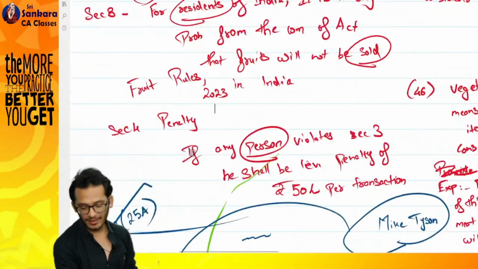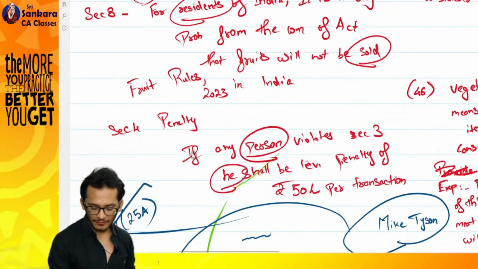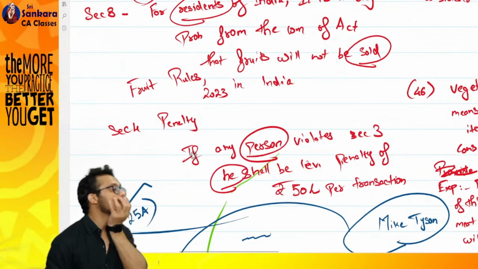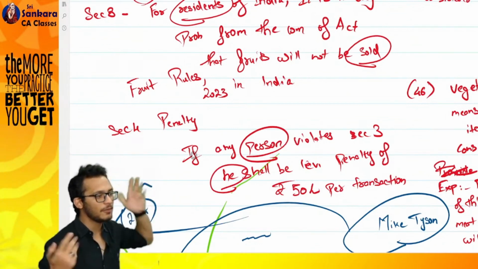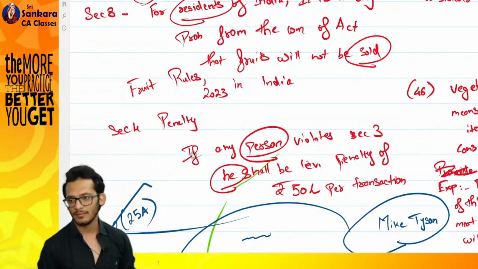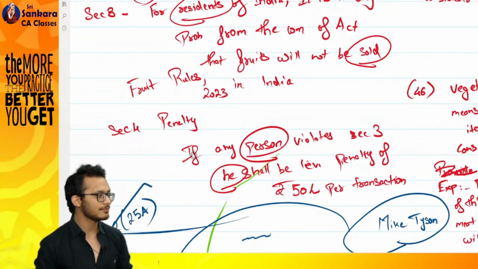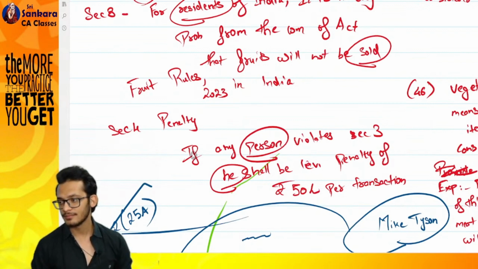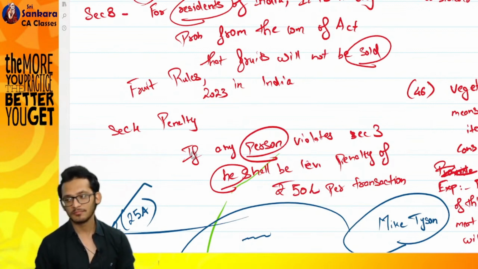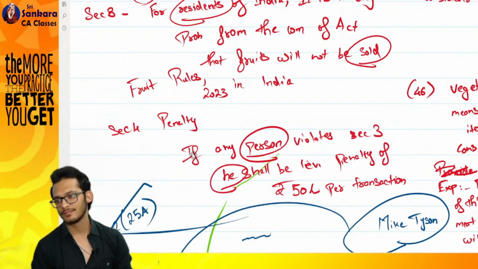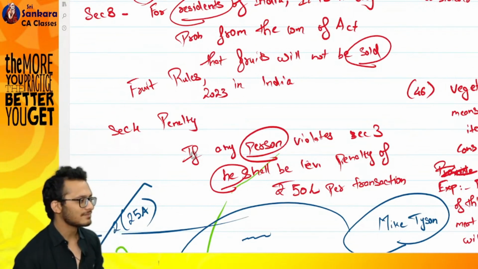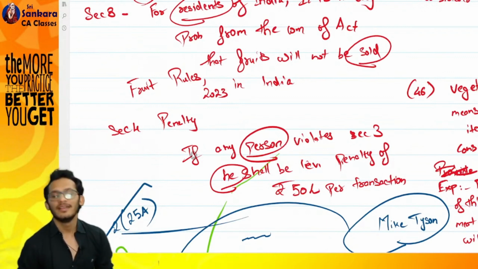Now where were we? I forgot to tell you one thing. Use the word he. Can females come and say, boss, you used only the word he, which means females will not pay the penalty? How did you make that assumption? Very good.